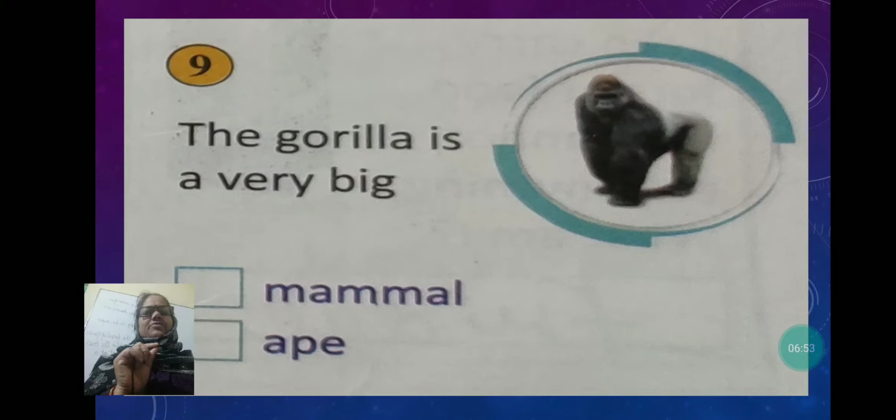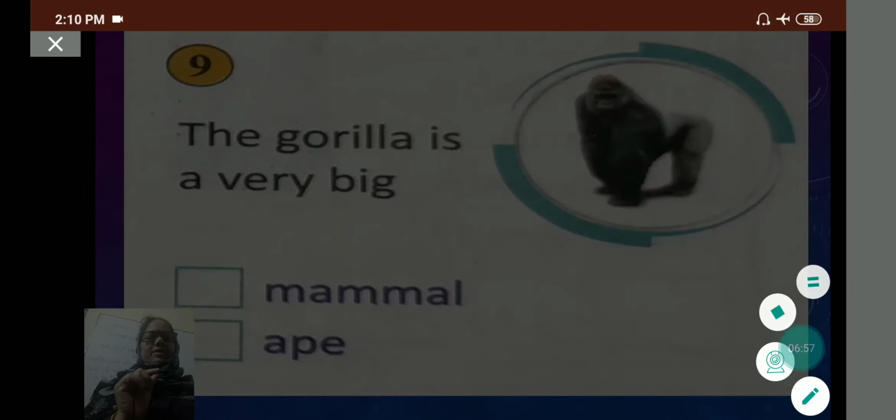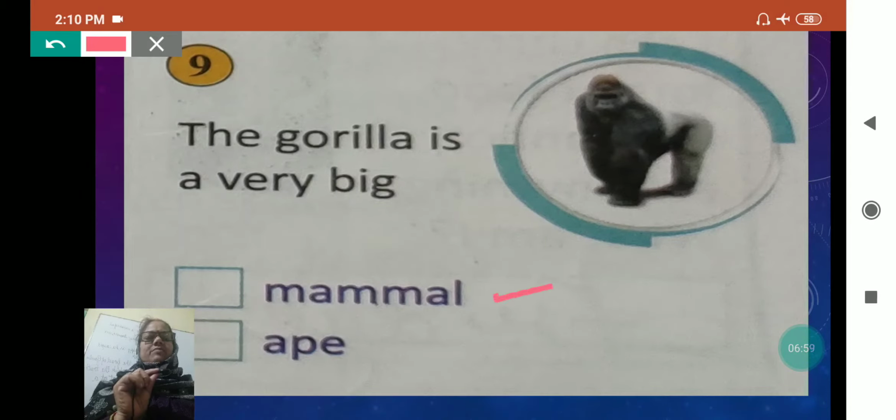The gorilla is a very big mammal or ape. And here, what is a mammal? Mammals are the animals which give birth to their babies and feed them with their milk. And the gorilla is not a mammal, it is an ape.